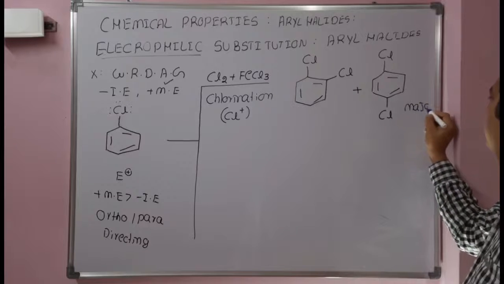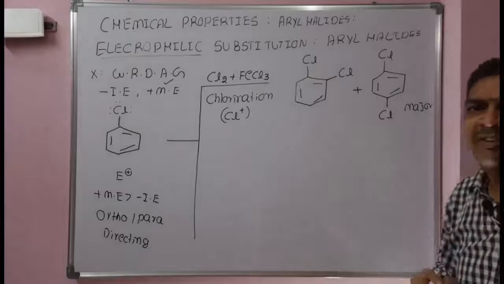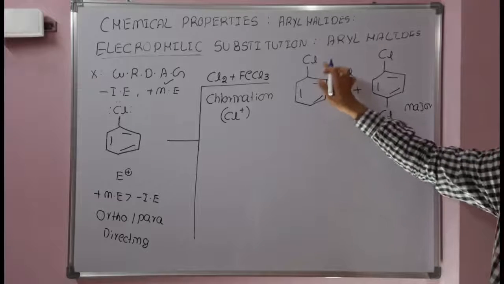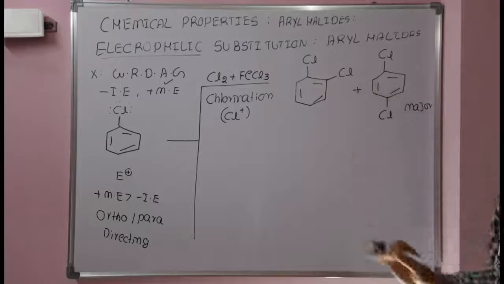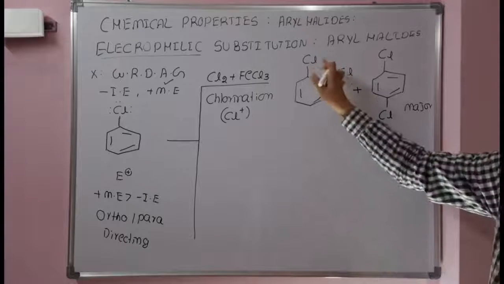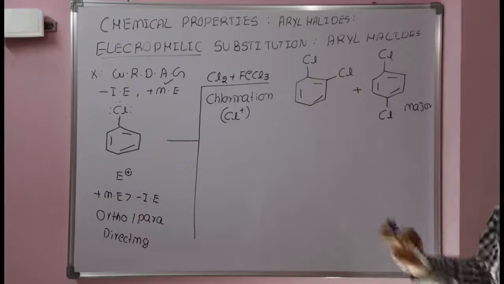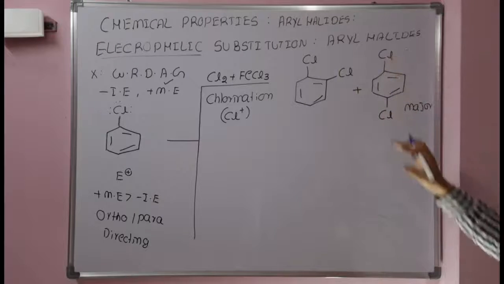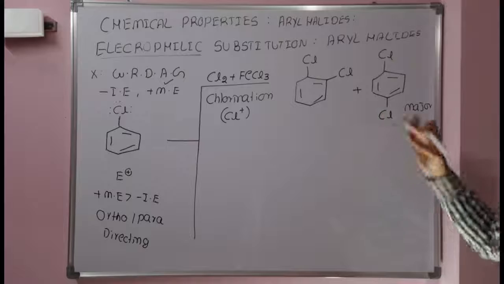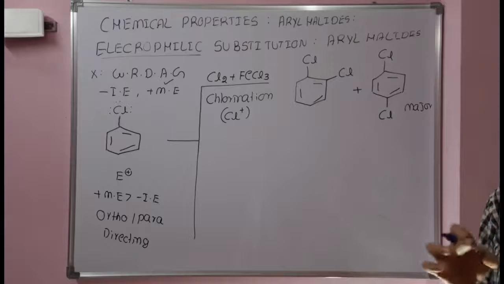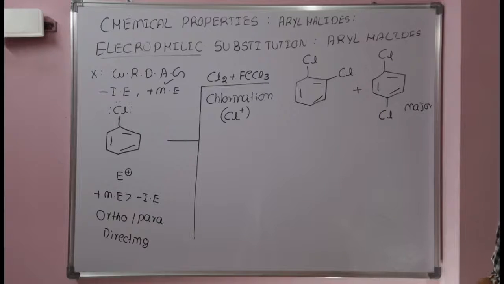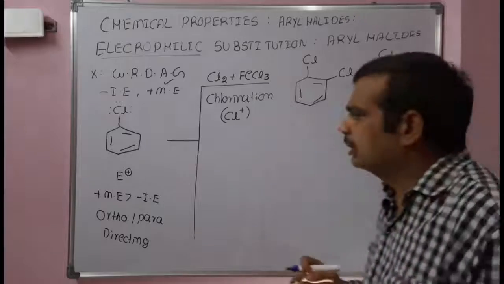The minor product depends on several factors. As of now, just remember that if two chlorines are at the ortho position, there is repulsion between the chlorines. That's why the para product is always major. In the para product, the two chlorines are far away. At the 1,4 positions, lone pair repulsions will be less. Always the 1,4 product is major.